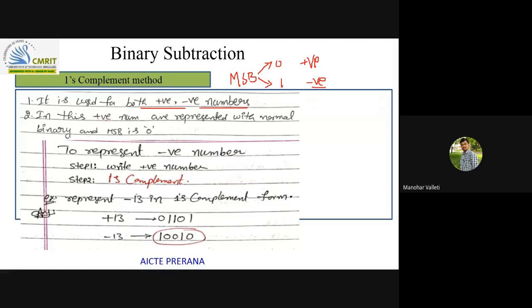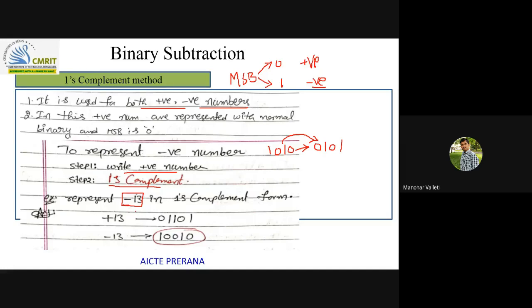If you want to find a negative number equivalent, first you need to write the positive number in that number system, then find its one's complement. How will you find one's complement? Simply wherever 0 is there, make it 1, and wherever 1 is there, make it 0. So that is the one's complement of this number.